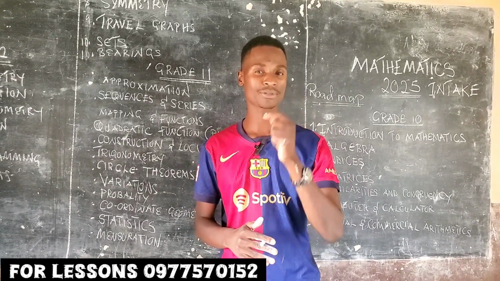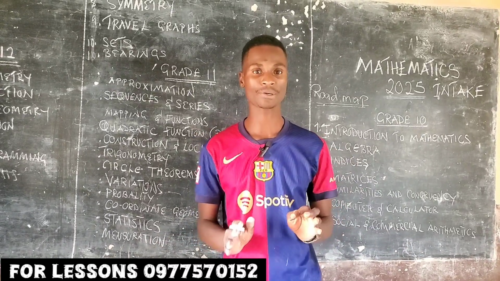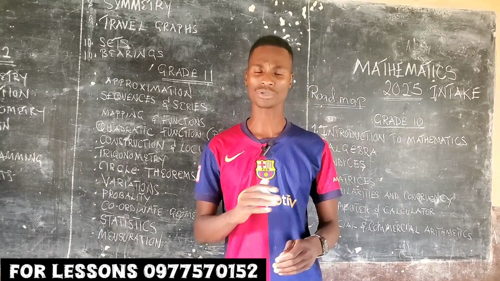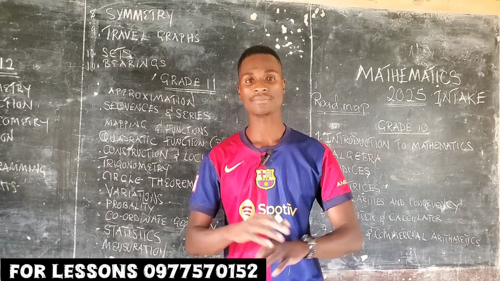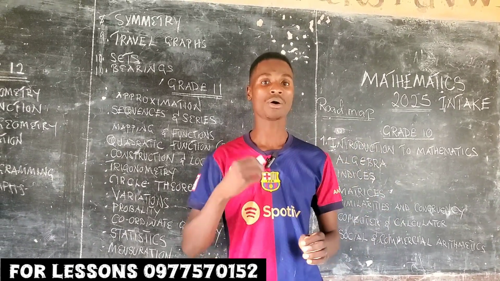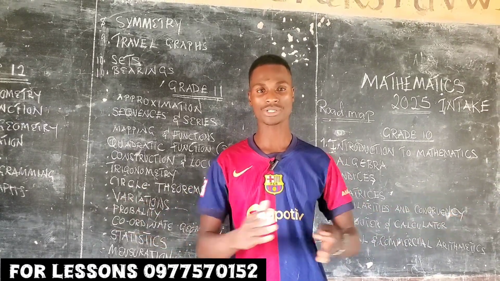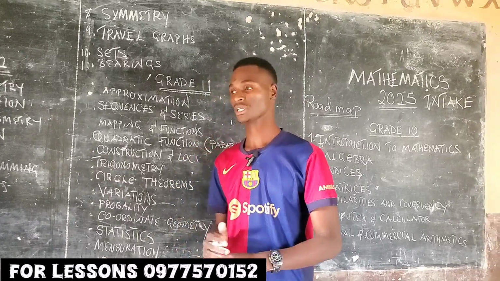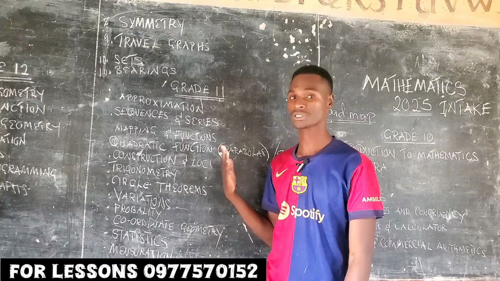The strategy and the methodology we're going to use is totally different because we are interested in making you pass the exam and also understand, okay? Making you understand how things are done. This is mathematics. Okay, I'll also explain the topics that you need to cover, the roadmap in biology, the roadmap in science, and also the roadmap in civic education. Okay, so that's it. Do well to copy all the topics here.